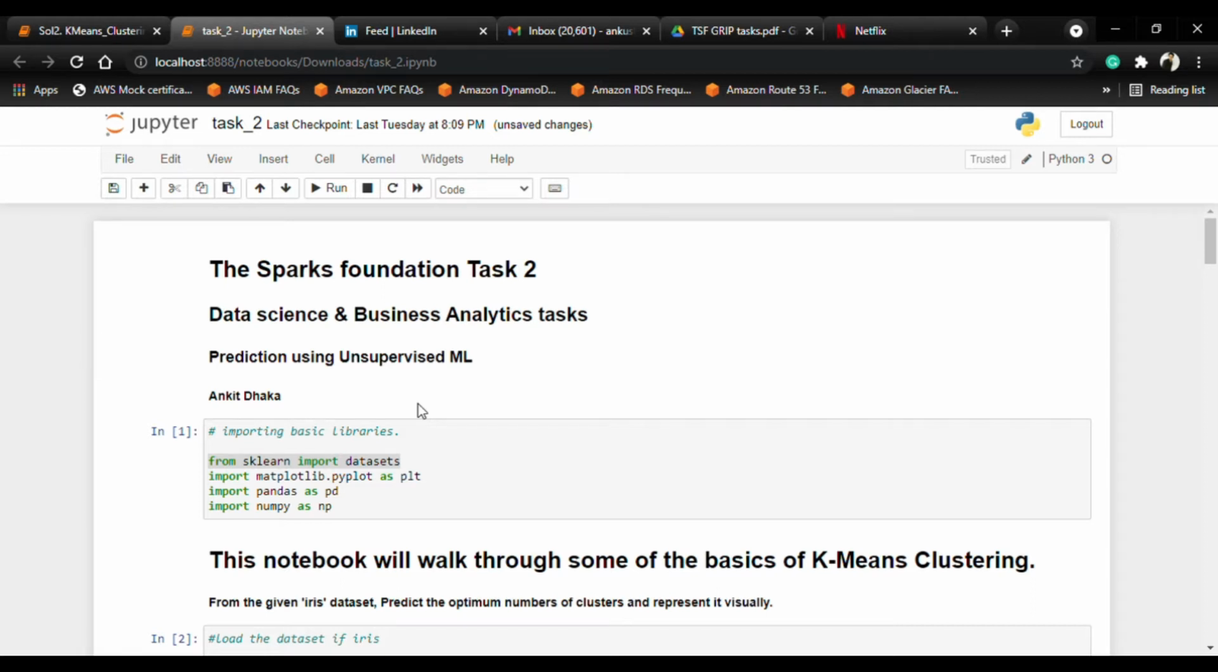This is the second task from the Spark Foundation. In this task, we are making predictions using unsupervised machine learning, and the first task was already completed and uploaded. If you want to check the first task, I'll give the link in the description. And now we are going to complete this one.